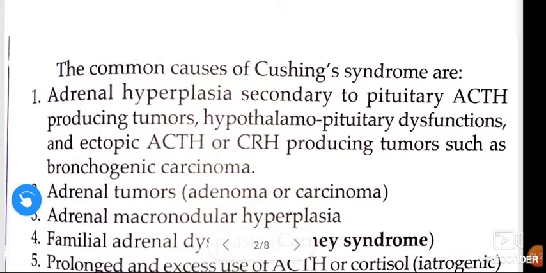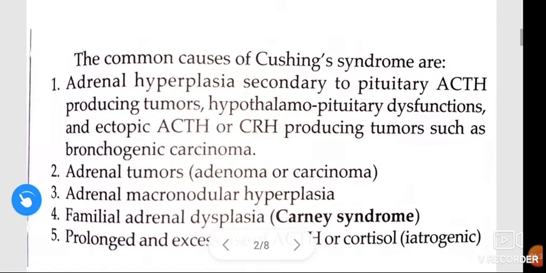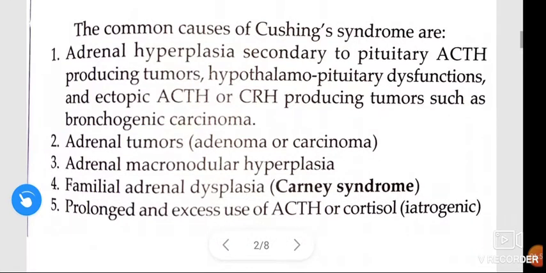Next, the common causes of Cushing syndrome. What are the common causes? Adrenal hyperplasia secondary to pituitary adrenocorticotropic hormone producing tumors, hypothalamo-pituitary dysfunctions, and ectopic adrenocorticotropic hormone or corticotropin releasing hormone producing tumors such as bronchogenic carcinoma.